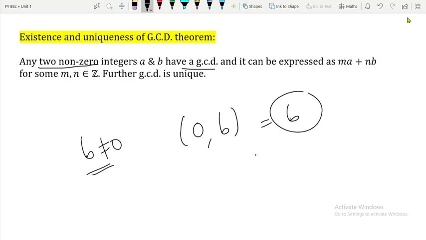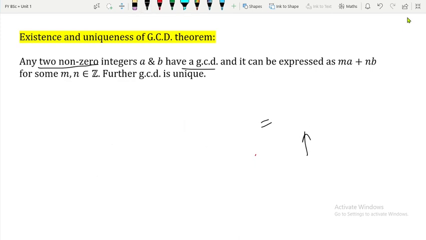It is going to be b only, and remember it is unique. It is always going to be b only, right? So just keep in mind, even though the theorem says that any two non-zero integers always have a GCD, even if one integer is 0, the two integers still always have a GCD, and in fact it will be unique.